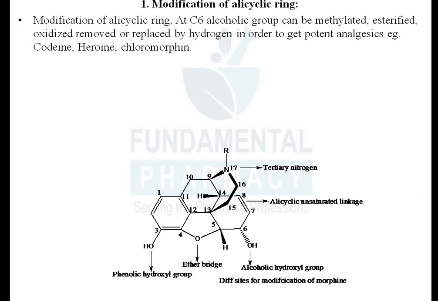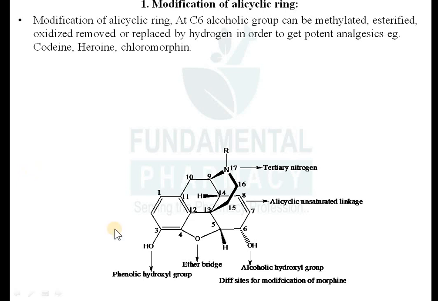कौन सा एलिसाइक्लिक रिंग कौन सा है? ये एरोमेटिक रिंग है, ठीक है, ये एरोमेटिक रिंग है, ये एलिसाइक्लिक रिंग. So modification of the alicyclic ring. At carbon number 6, the alcoholic group can be methylated or esterified, or it can be oxidized, or it can be removed or replaced by hydrogen in order to get more potent analgesics.